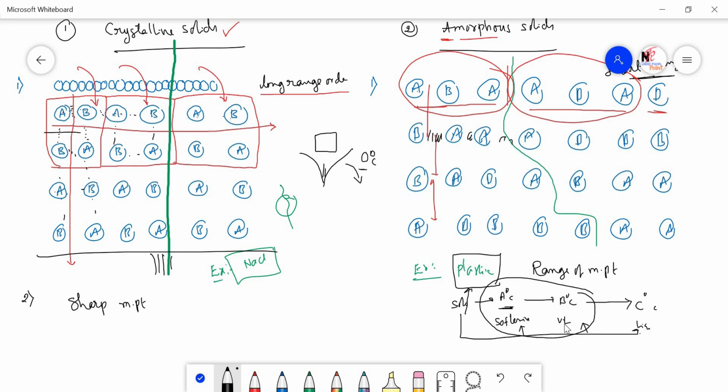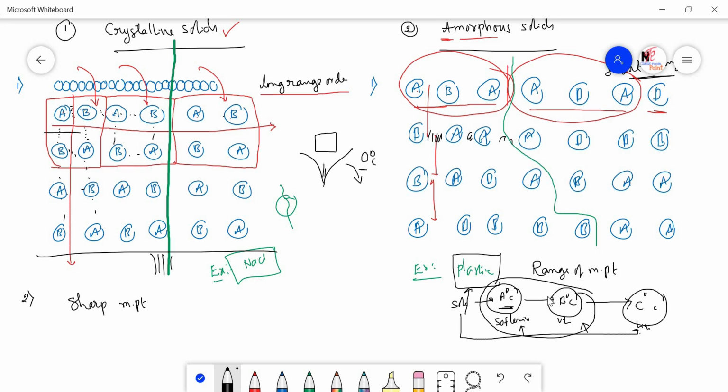Why? Because this liquid is coming from another viscous liquid, not from the solid. Similarly, this viscous liquid is also not coming from the solid, but from the softening material. The softening material is coming from the solid, but it is not the liquid. So this cannot be called the melting point.